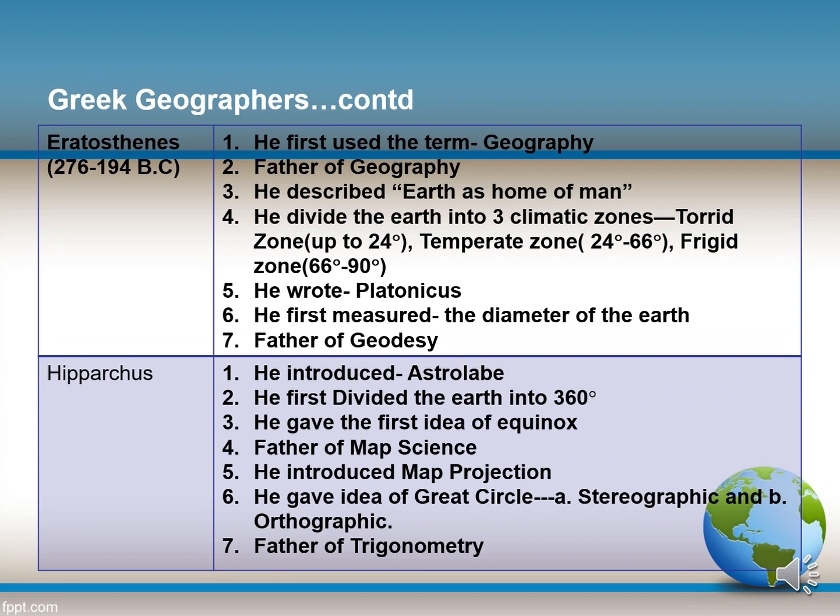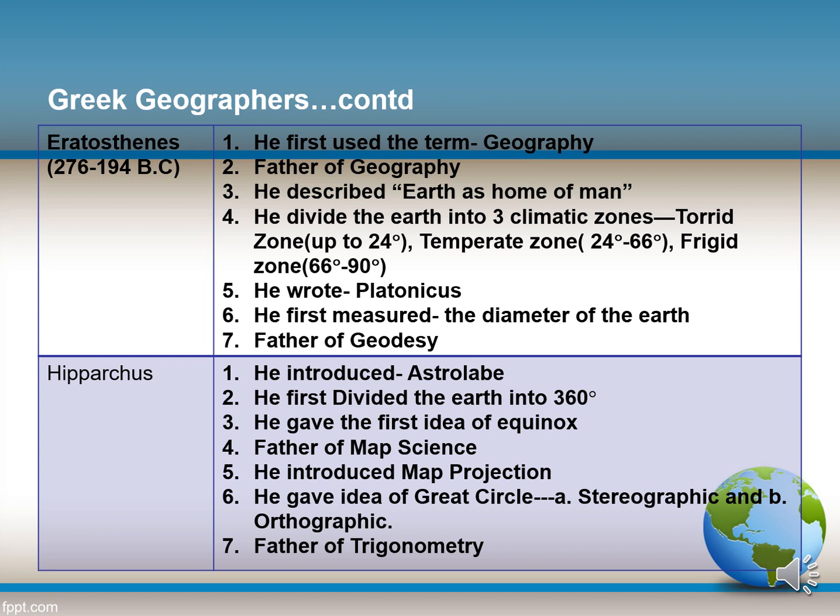Eratosthenes, on the other hand, first used the term geography, so still he is known as the father of geography. He described the Earth as the home of man. In that time, he divided the Earth into three climatic zones: torrid zone, temperate zone, and frigid zone. He wrote Platonicus. He first measured the diameter of the Earth. He is still the father of geodesy.